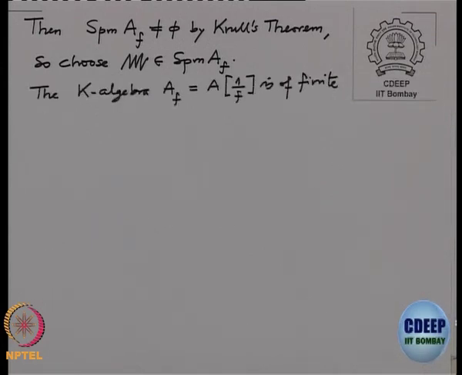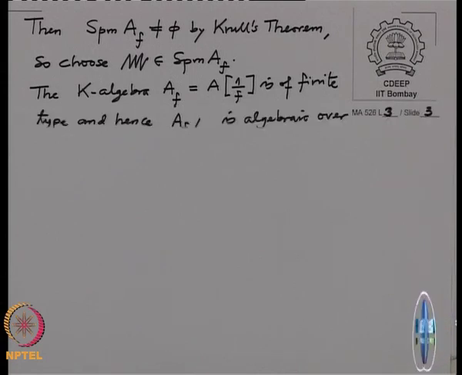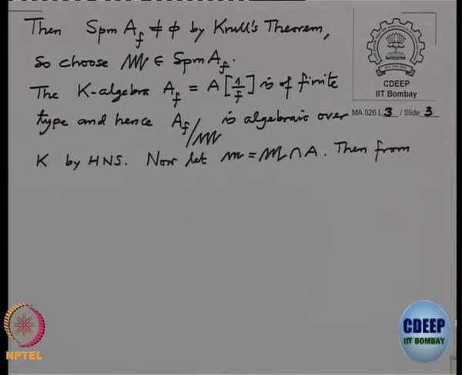Anyway, so the K-algebra A_f is actually a finite type K-algebra, because it is generated by the generators of the algebra A, which are finitely many, along with 1 over f. So, it is a finite type K-algebra. So, I can apply the earlier consequence, which I had called Hilbert's Nullstellensatz: if I have a field which is a finite type extension, then it should be algebraic. So, A_f modulo Gothic capital M, this is an algebraic extension.